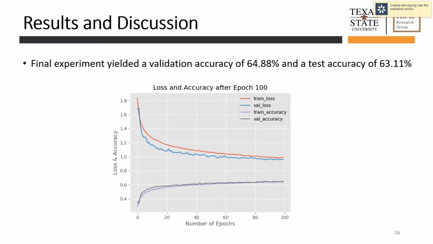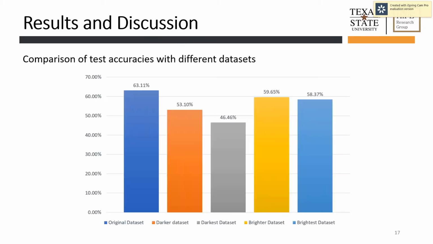I have also tested the same model for different lighting conditions. As I have mentioned, I have 4 different lighting datasets, and for each of those I have similar graphs. I won't show them, I will show you the comparison of test accuracies with different datasets. The left one here is the original dataset, which is 63.11%.